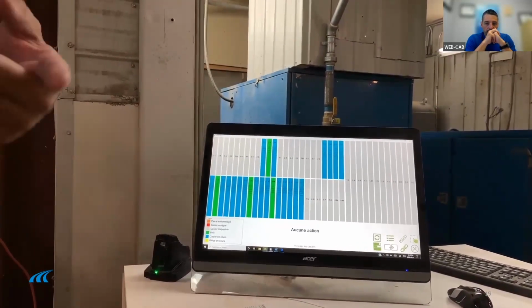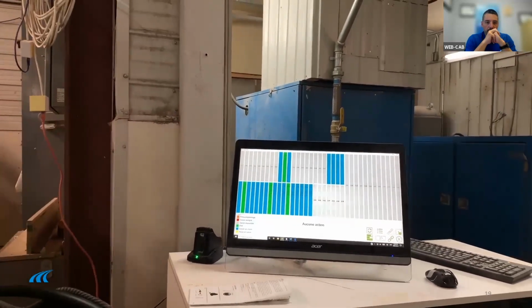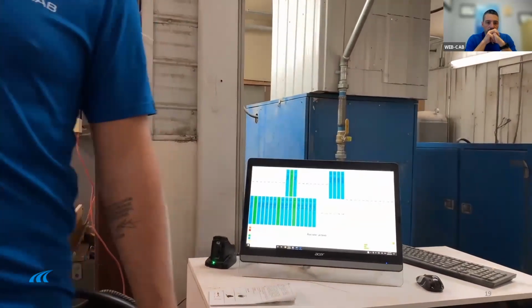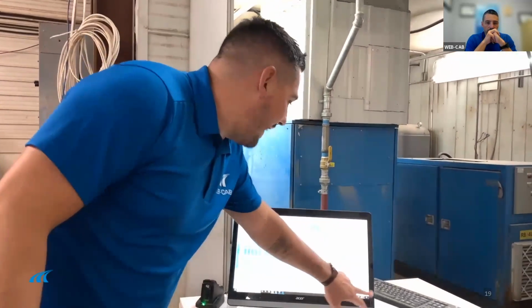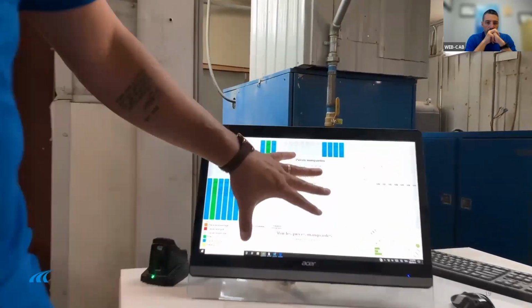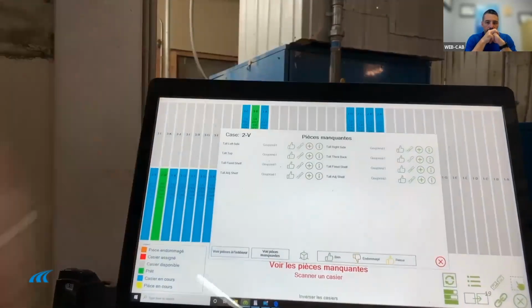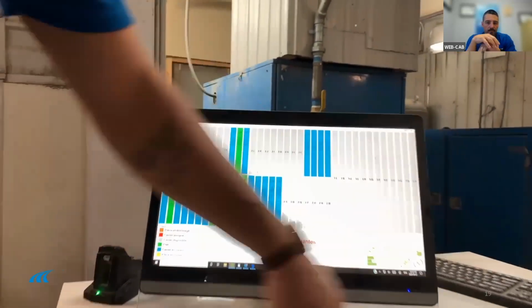So again, this reduces time searching for parts. We know exactly if we have everything in our hands, and we're also controlling the rules on the other side of how the assembly can be done. Interesting thing, if I go inside my bin, I can see exactly what part I'm missing, and if there was a damaged part, I would see what is damaged inside of that. So the way it works is pretty easy.